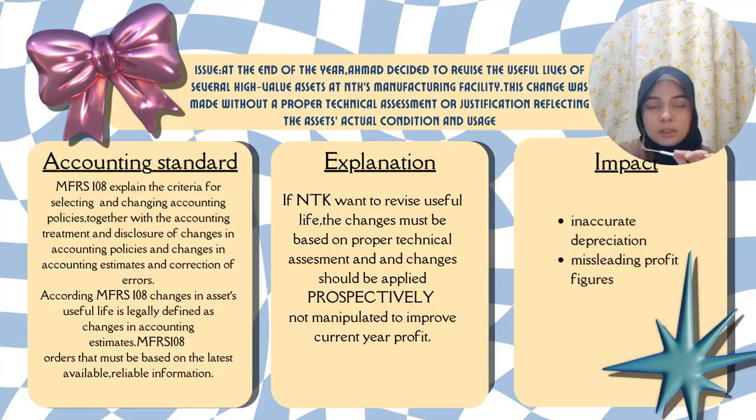Okay, so we continue with the second MFRS, which is 108. MFRS 108 explains the criteria for selecting and changing accounting policies, together with the accounting treatment and disclosure of change in accounting policies, change in accounting estimates, and correction of error. So there are three.